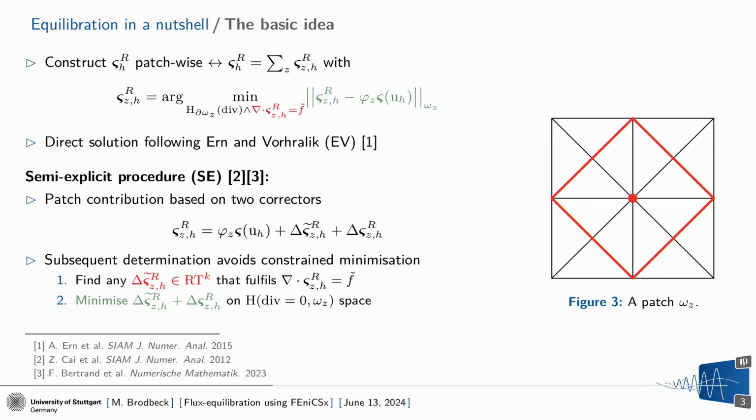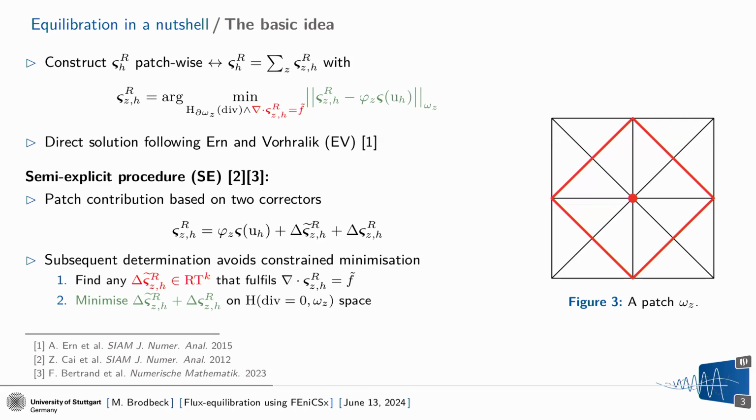So nice in theory. Two things that we require for that. Well, we have to build up this patchwise H-div 0 space. So we require what we call a hierarchic definition of the Raviart-Thomas space. So a clear separation of the degrees of freedom on each element that alter the divergence, and those who simply don't do that. So we implement that in Basix.